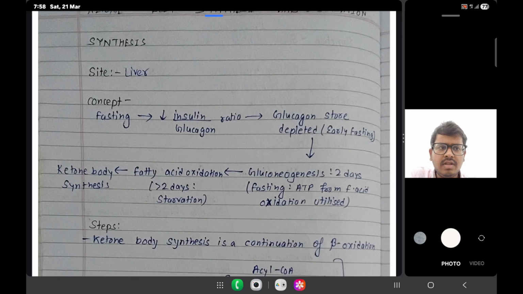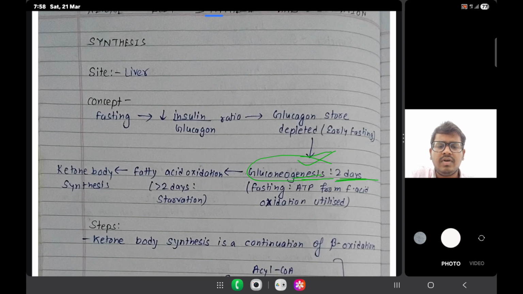What do you understand by gluconeogenesis? Gluconeogenesis is basically a formation of glucose from non-carbohydrate sources. You all know that our body needs glucose, especially the brain. So in the fasting state, gluconeogenesis occurs because we need glucose.